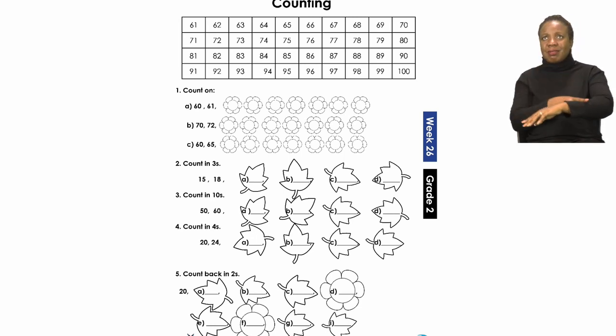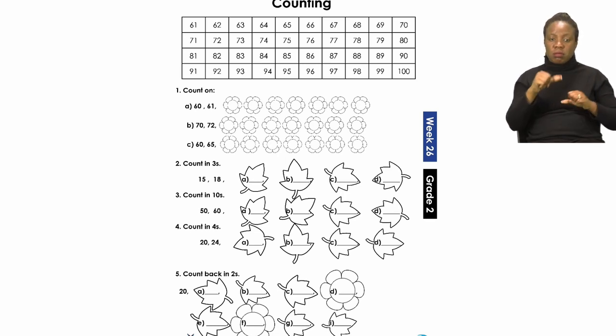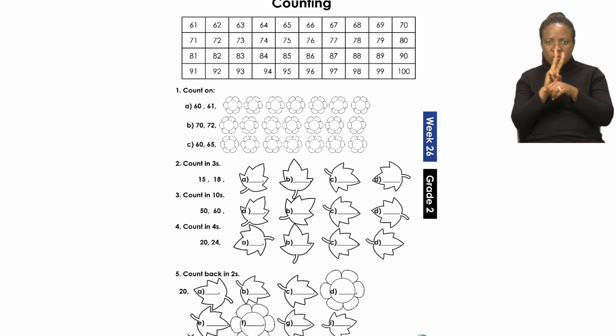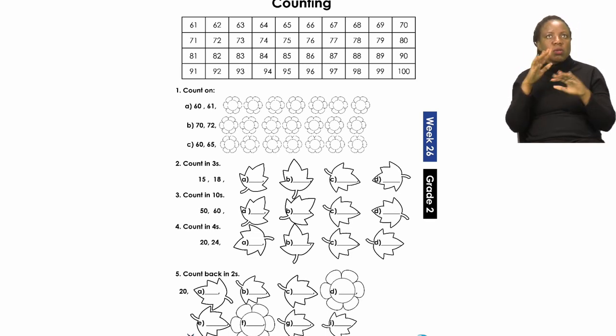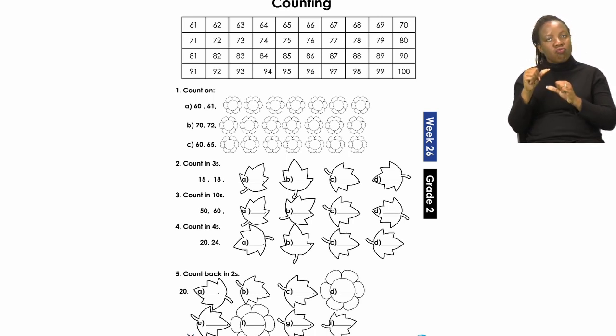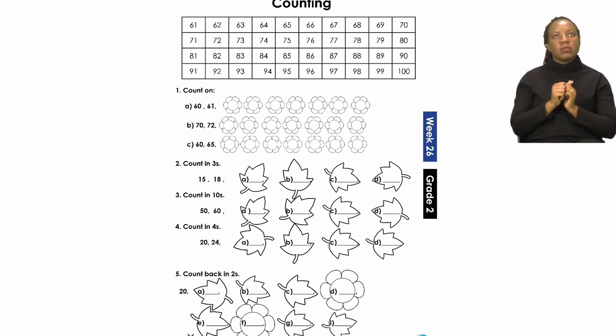Now let's move on to number 1. Number 1 says we have to count on. You have to look at the first 2 numbers to see how you have to count on. For number A, it says 60, 61. So that means you have to continue with the rest. Now I am going to do C with you.